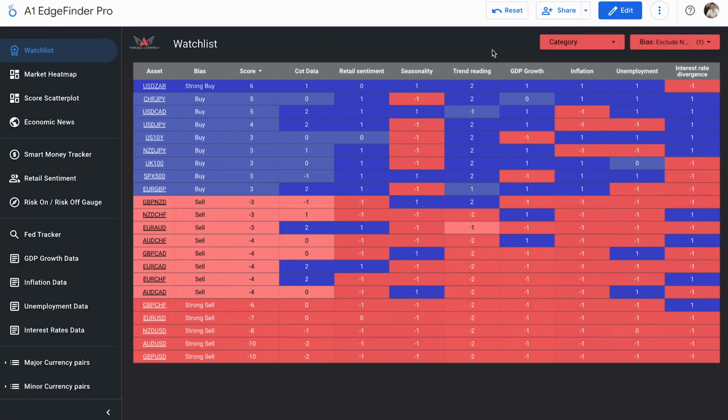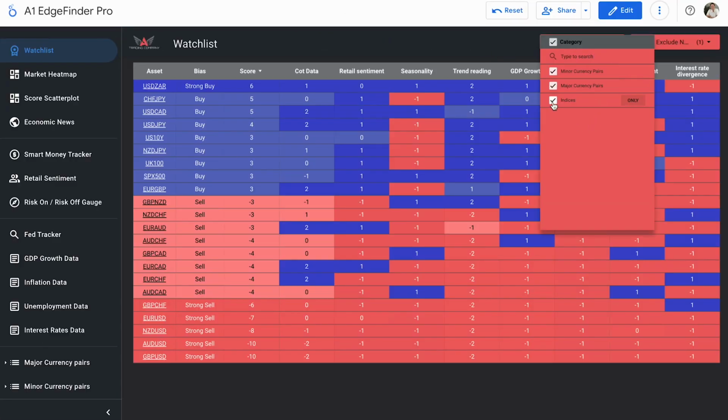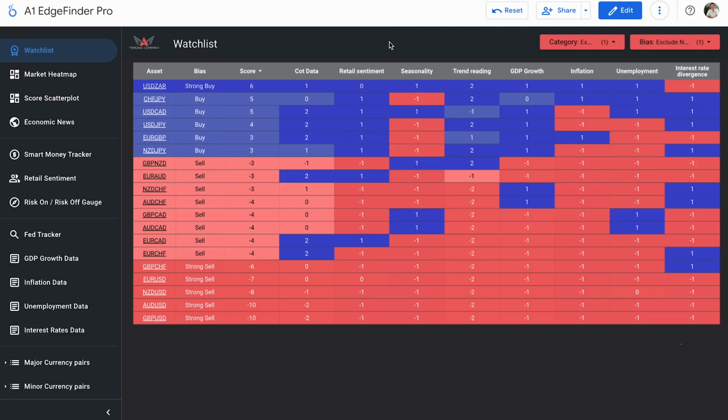as well as any indices and commodities if we have them, just indices at the moment. And there we go.